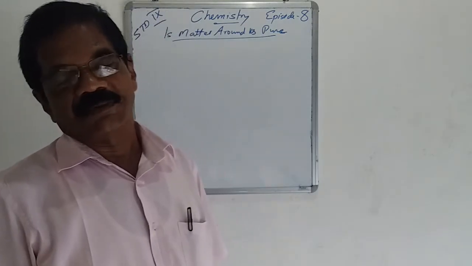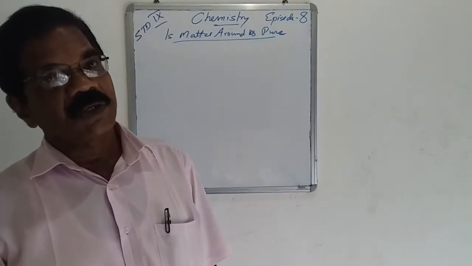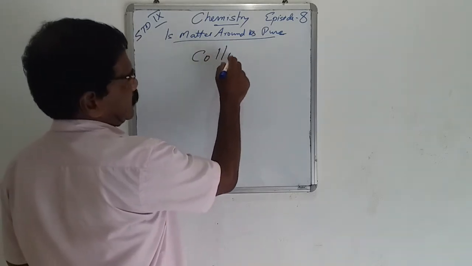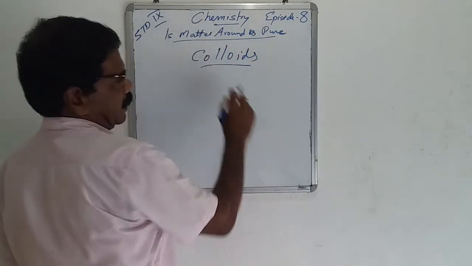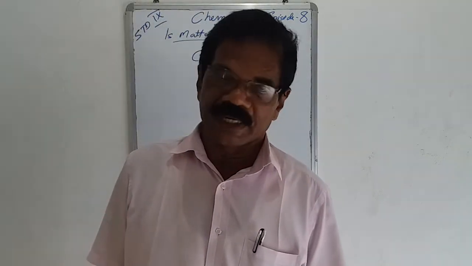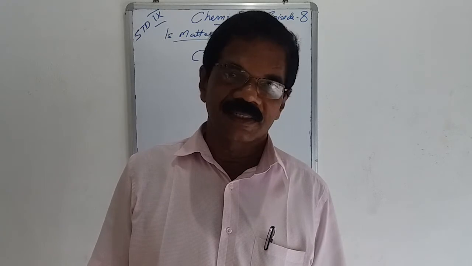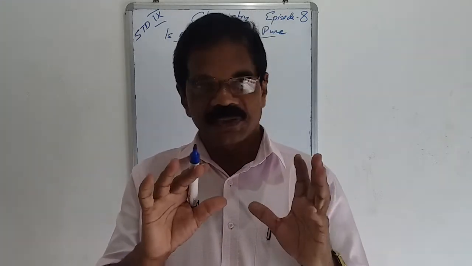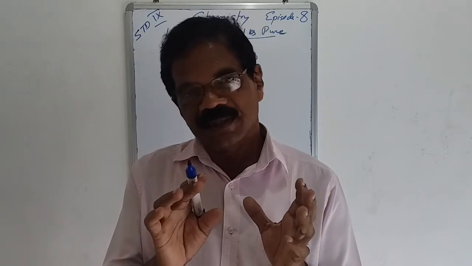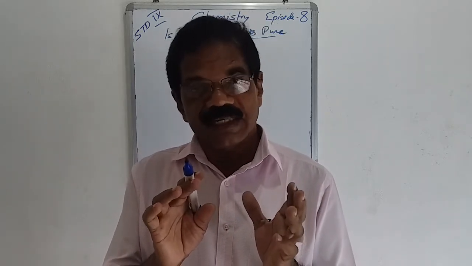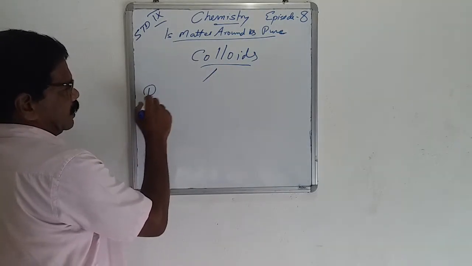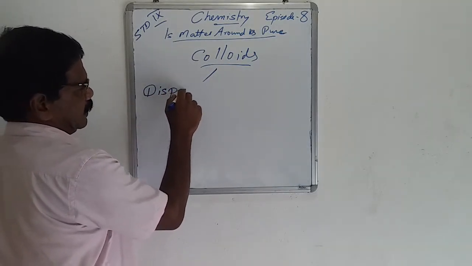Again, there is one more classification of the colloidal solution. Colloids can be classified into two types. In colloids, we have seen two phases.